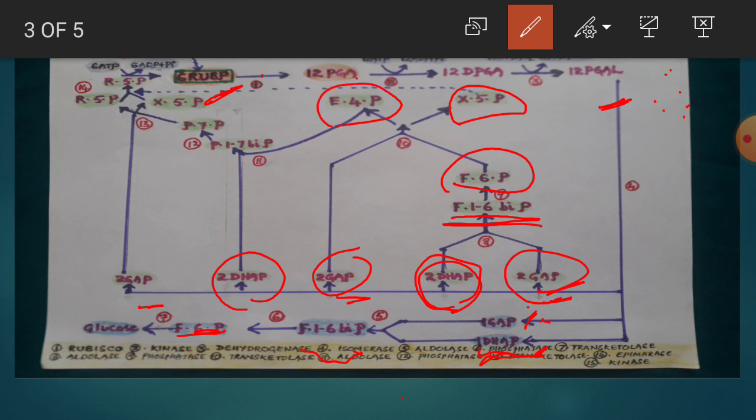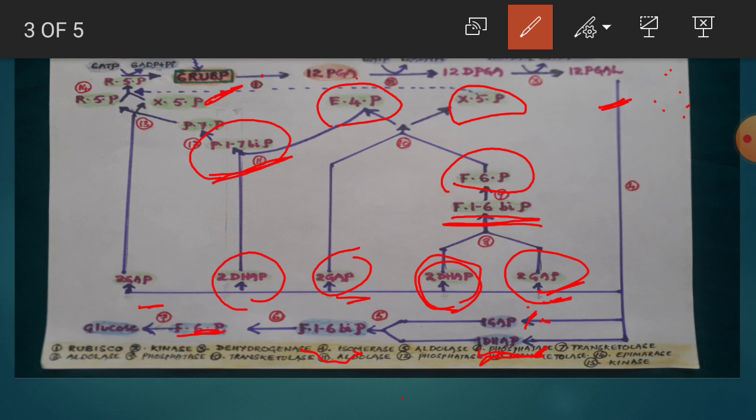So in the presence of transketolase enzyme, the fructose 6-phosphate takes 2 GAP molecules and forms what? Xylulose 5-phosphate and erythrose 4-phosphate. The formed xylulose 5-phosphate remains there, and the further reactions can be forwarded by this erythrose 4-phosphate only. Now this erythrose 4-phosphate condenses with the 2 DAP molecules and forms fructose 1,7-bisphosphate in the presence of an enzyme aldolase.